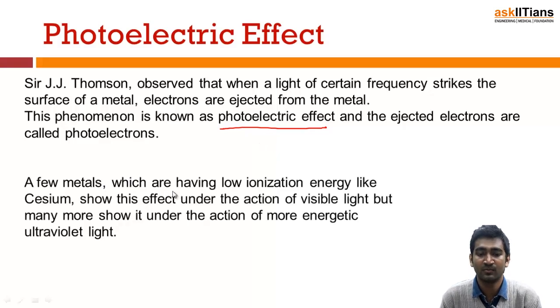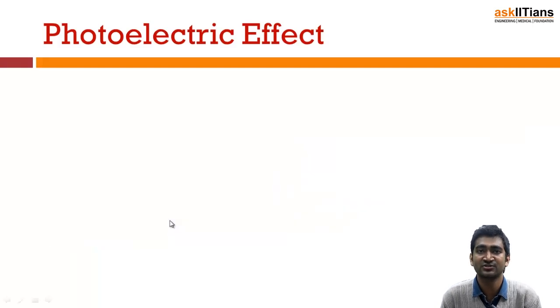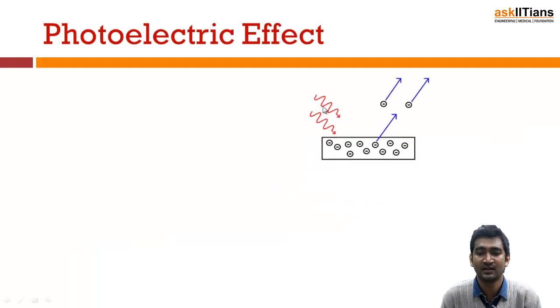For example, metals which have low ionization energy. Of course, you guys know why elements with low ionization energy were preferred here, because electrons can be easily removed from those substances. Like cesium, when it was passed by ultraviolet radiations, electrons were ejected this way.